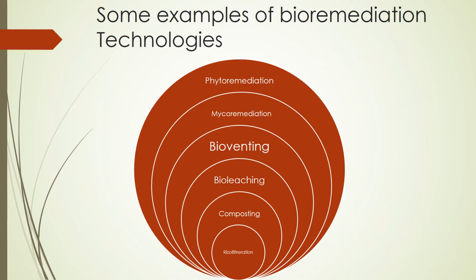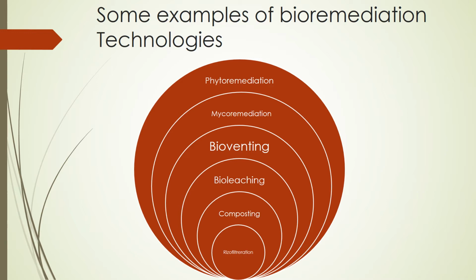Some examples of bioremediation technologies are phytoremediation. Phytoremediation is nothing but the use of plants to bring about remediation of environmental pollutants. Then mycoremediation, the use of fungi to bring about remediation of environmental pollution.